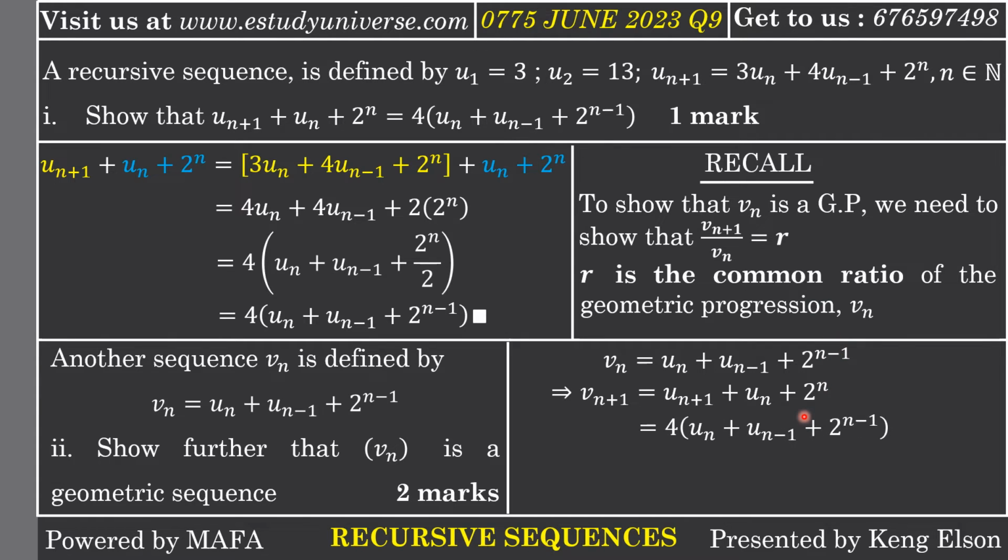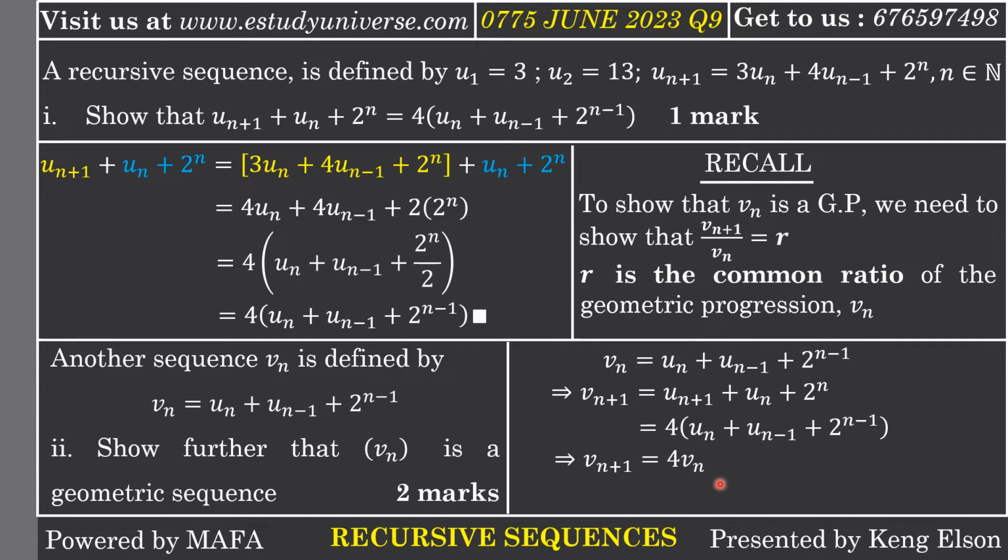Now, you clearly see that we have already proven in the previous question that u n plus 1 plus u n plus 2 to the n is 4 times what? u n plus u n minus 1 plus 2 to the n minus 1. So it means that what we have here is just equal to 4 times u n plus u n minus 1 plus 2 to the n minus 1, because we have proven it in the previous question. But you can identify that what is in the bracket is still the sequence V n. That is the V n that was defined. So it means that V n plus 1 is 4 times V n.